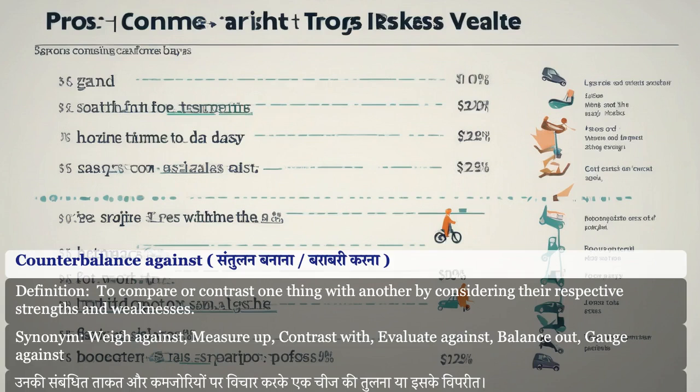Counterbalance against. To compare or contrast one thing with another by considering their respective strengths and weaknesses. Synonym for counterbalance against: weigh against, measure up, contrast with, evaluate against, balance out, gauge against.